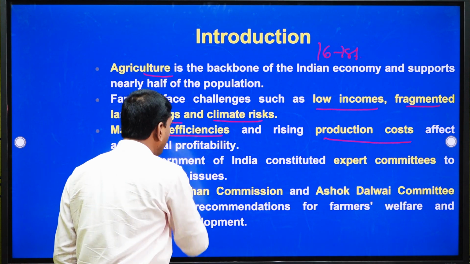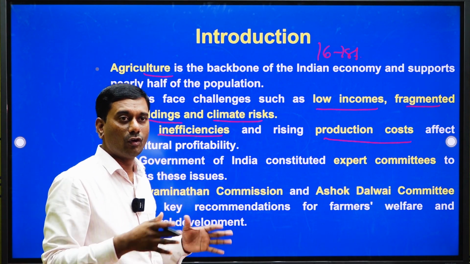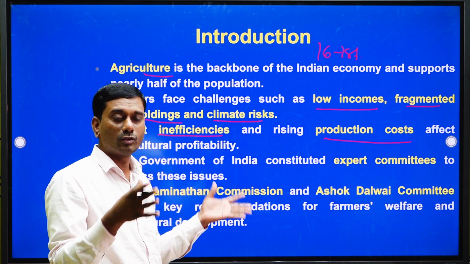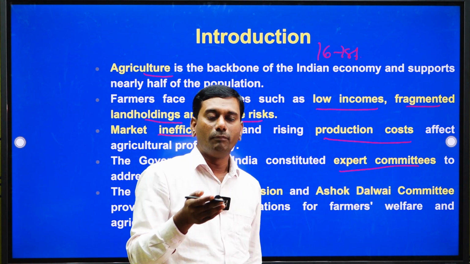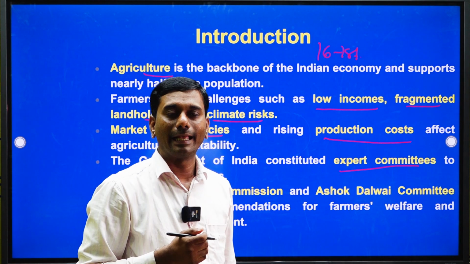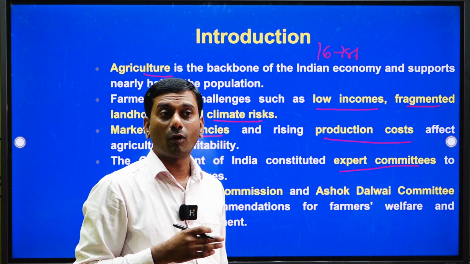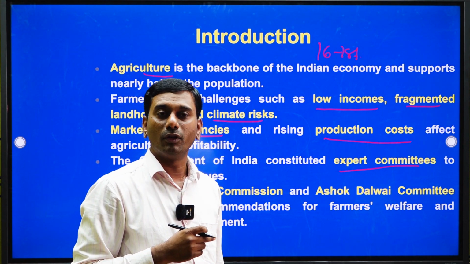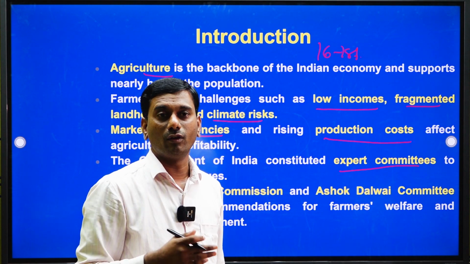To overcome these types of challenges, the government planned: why can't we go to an expert committee to solve those problems? Expert committees were framed because, in the 2000s, farmers were facing problems, especially in states like Maharashtra and Punjab, such as farmer suicide attempts, crop failure and crop damage.